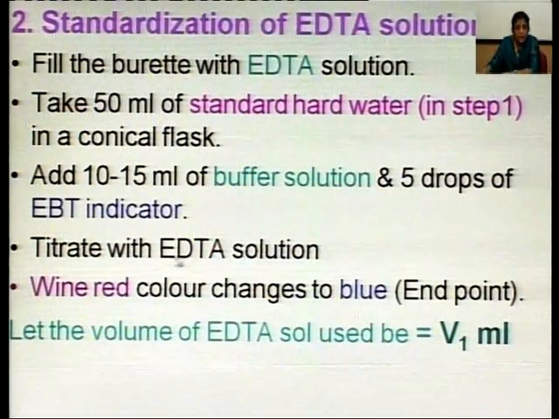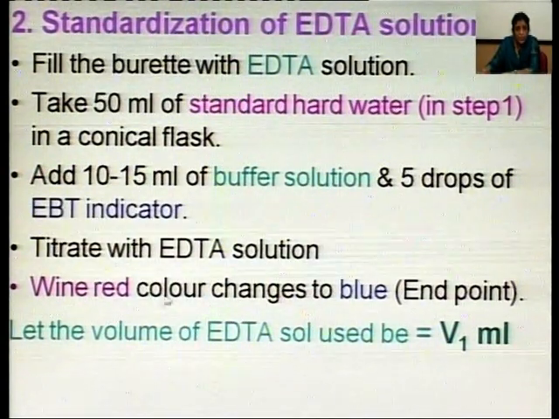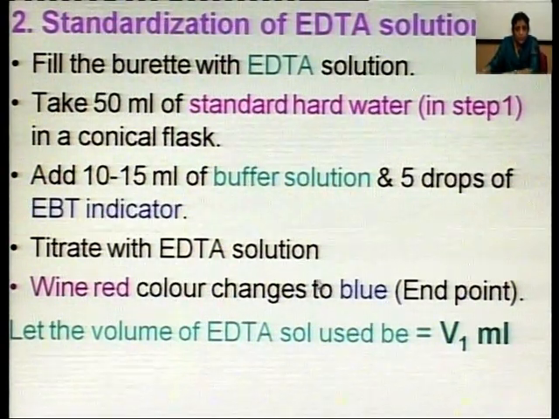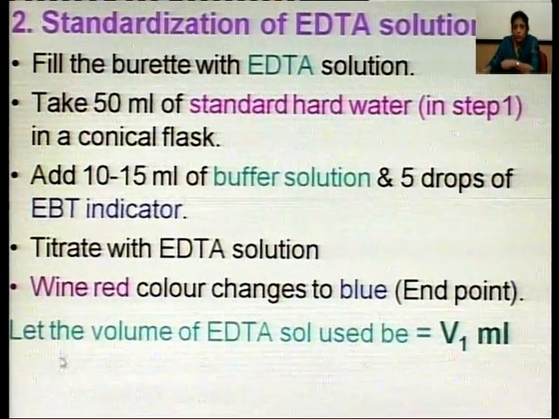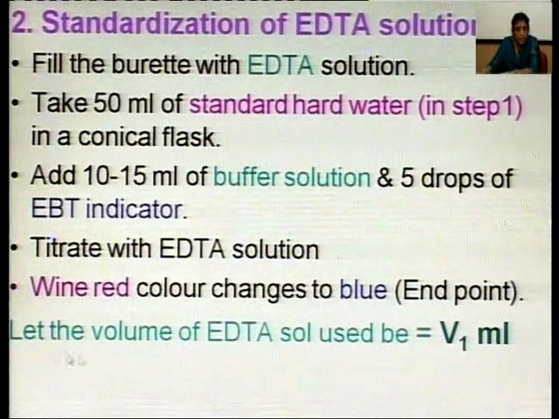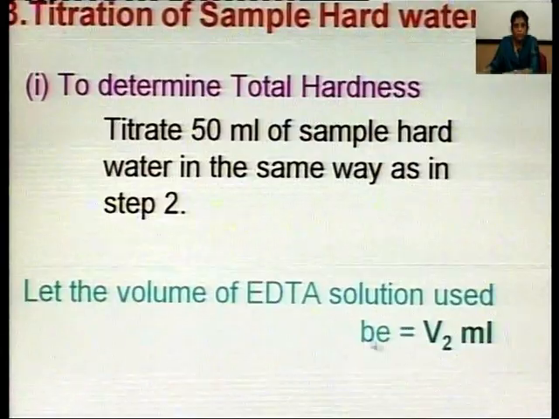Titrate with EDTA solution. At the end point, wine red color of solution changes to blue. So, this is called the end point. Note the volume of EDTA used. Let the volume of EDTA solution used be V1 ml.